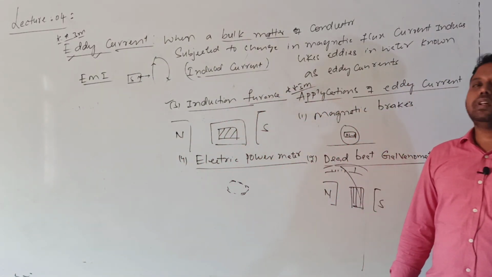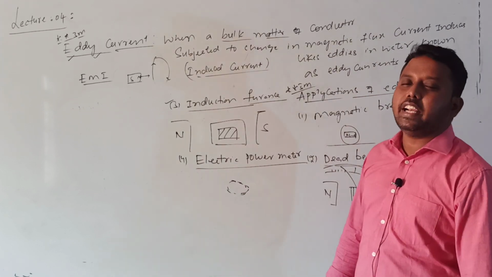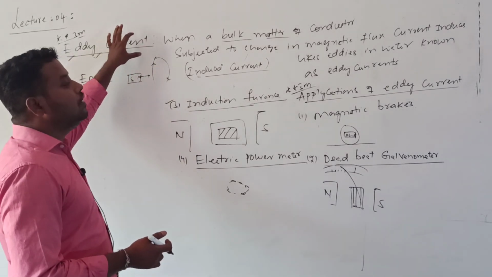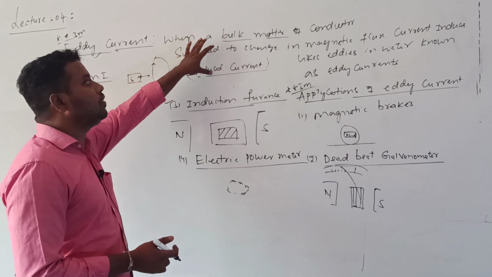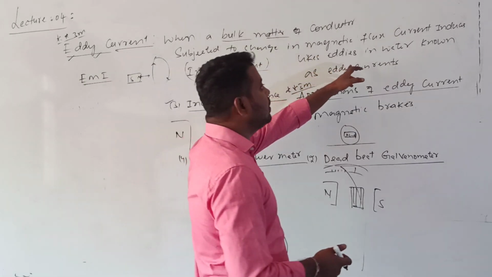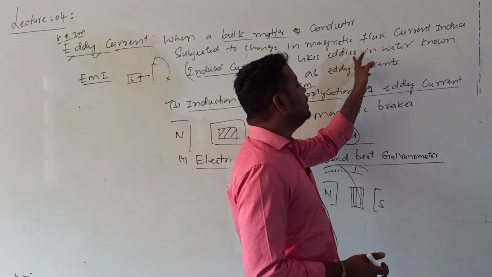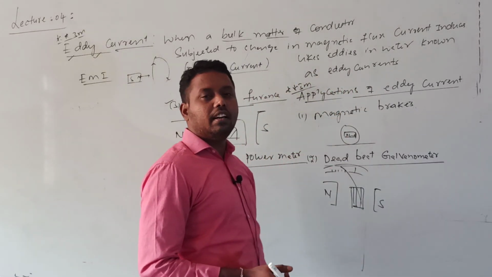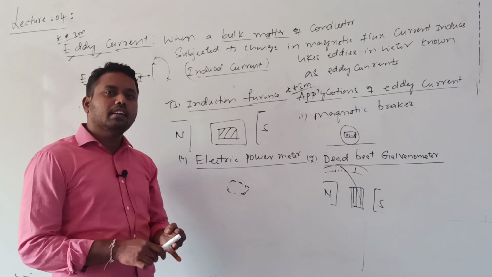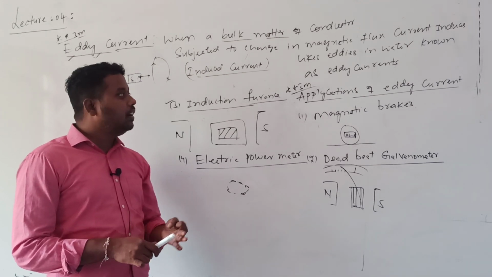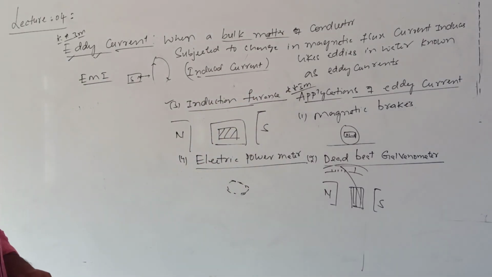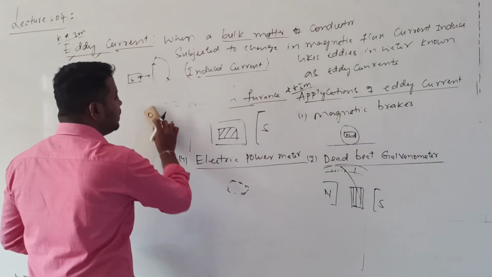So this is the concept of which one? Eddy current. What is the meaning of eddies? Like whirlpools of water. So when will eddy current be generated? Whenever a bulk matter of conductor is subjected to a change in magnetic flux, the current induces like eddies in water, and that current is called eddy current. What is eddy current, what are the advantages and disadvantages of eddy current, what are the methods to reduce eddy current, and what are the applications of eddy current. So this is the information regarding eddy current. Understood?